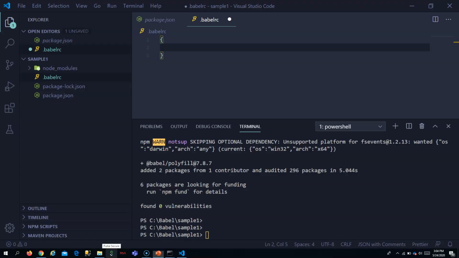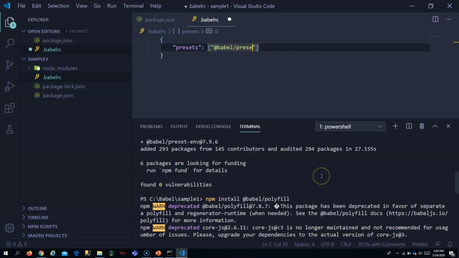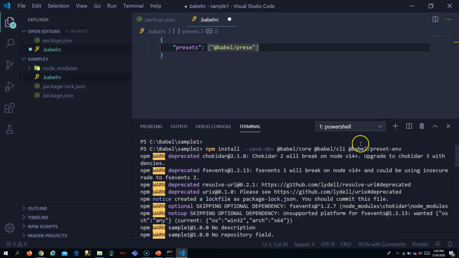Here you can give presets, at babel. This is what we installed now, right? Babel preset, whatever I installed. Babel preset env, you can just copy and paste it here.